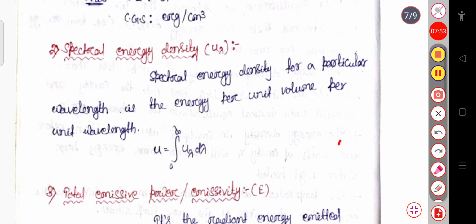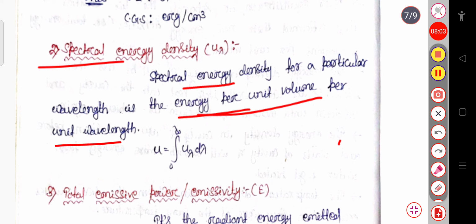Now we will see the spectral energy density, U lambda. The spectral energy density for a particular wavelength is the energy per unit volume per unit wavelength. So the energy density U is equal to the integral of U lambda d lambda over the limit 0 to infinity. So U lambda is the spectral energy density and U is the total energy density.